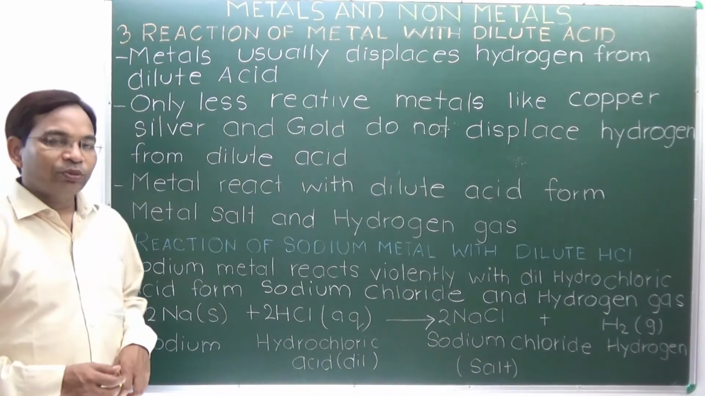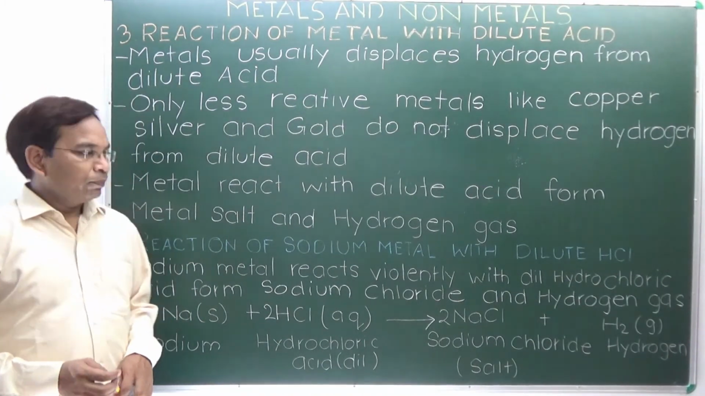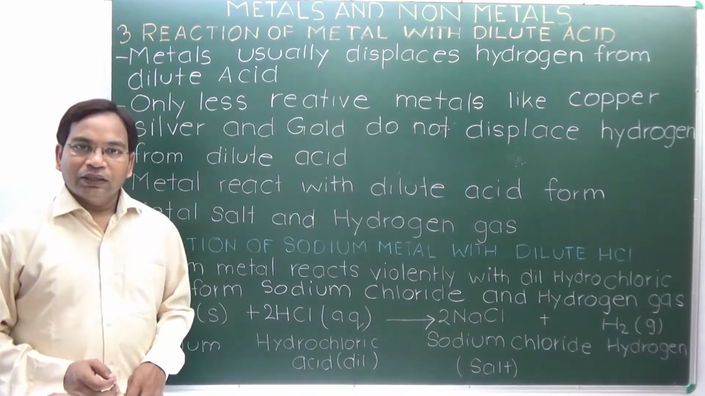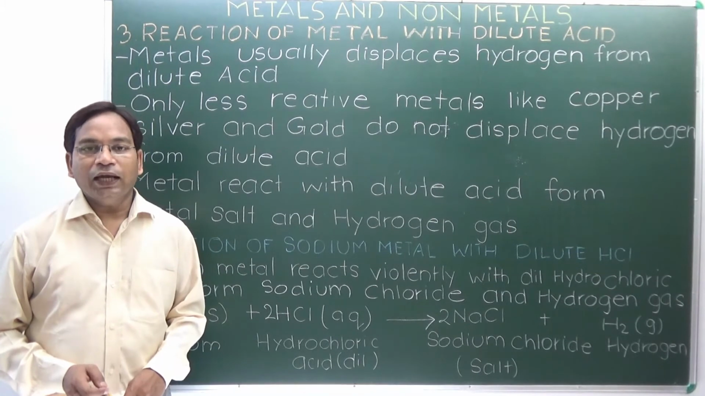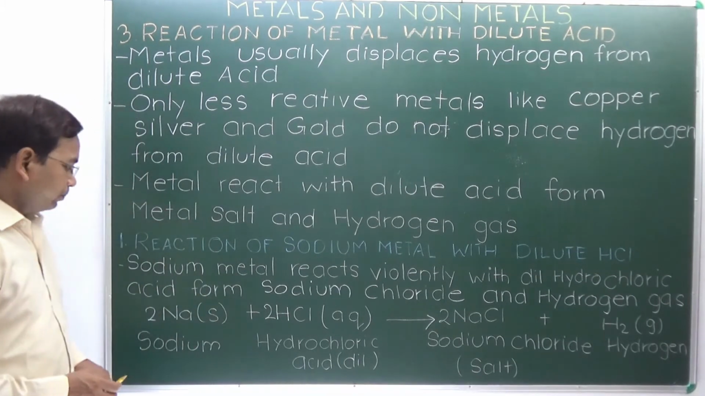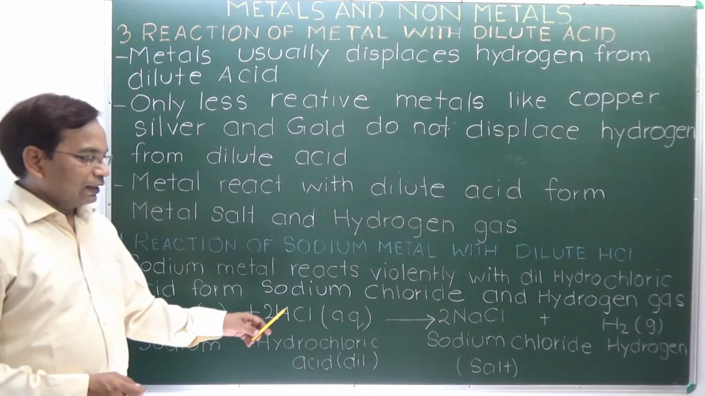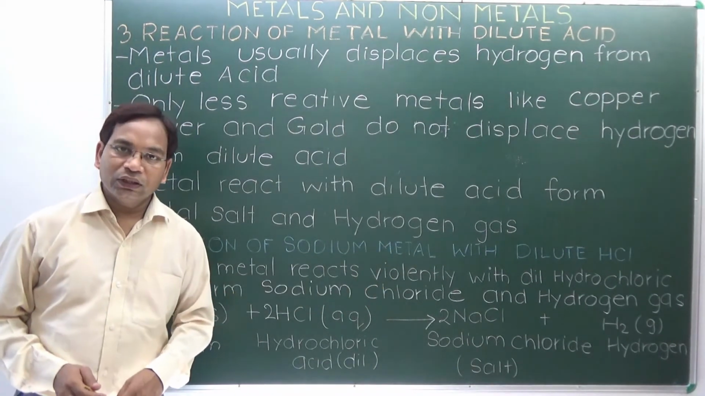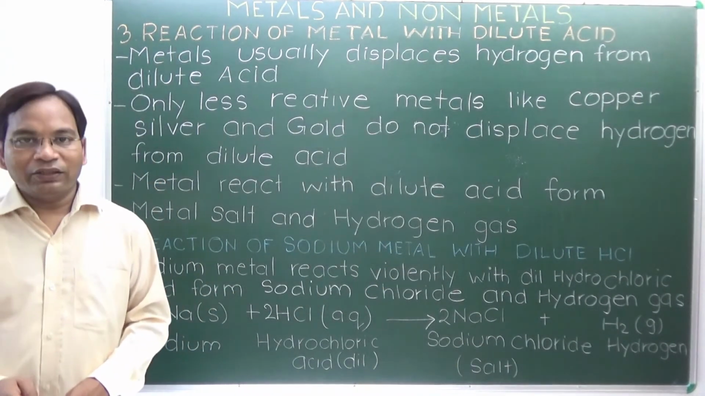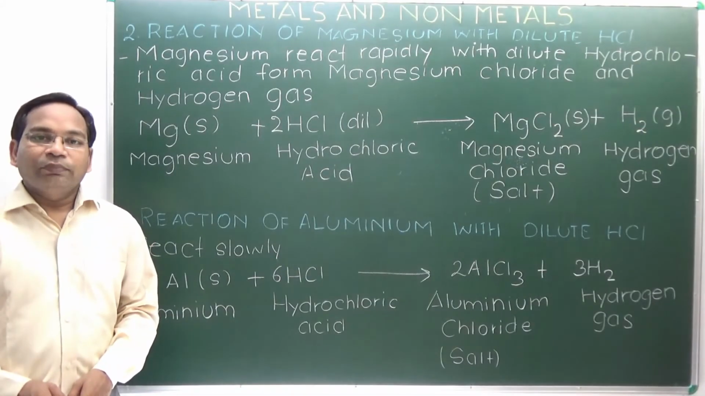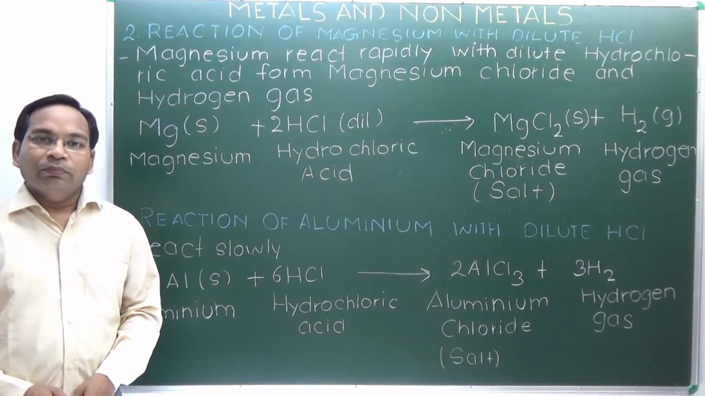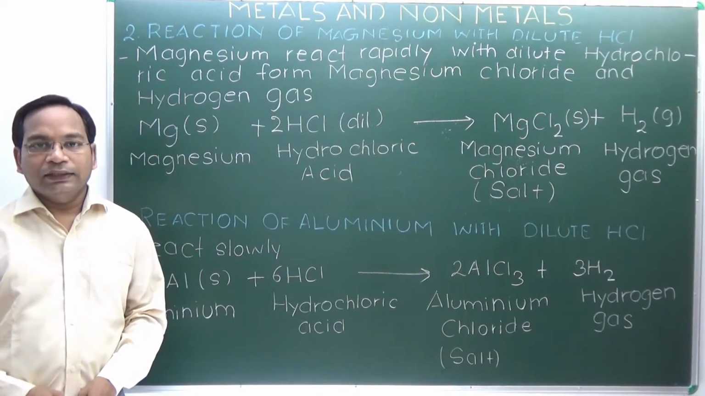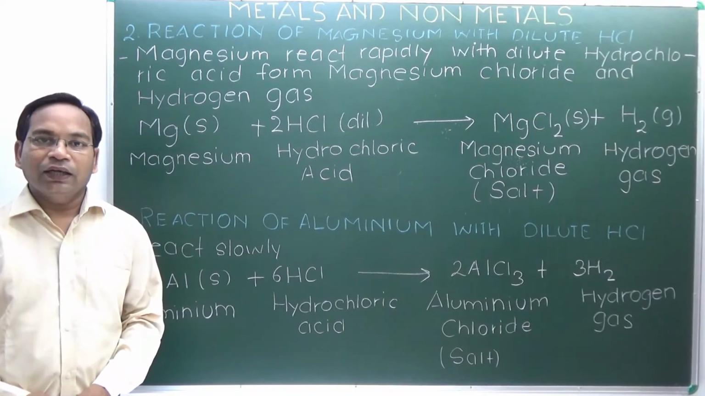So let's see the reaction between sodium and dilute HCl. When sodium reacts with dilute HCl, it violently produces sodium chloride as a salt and hydrogen gas. Here, sodium reacts with HCl to form sodium chloride and hydrogen gas. This is a violent reaction. Reaction of magnesium with dilute acid HCl. Magnesium reacts rapidly but not violently with dilute HCl, forming magnesium chloride and hydrogen gas.